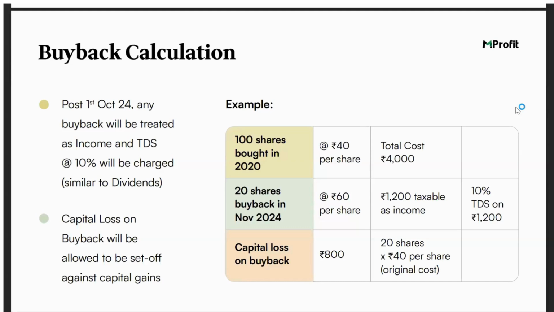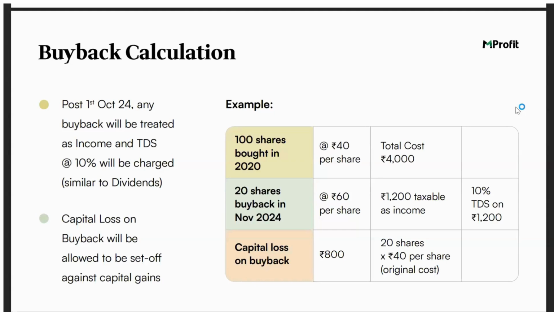So the buyback amount per share multiplied by the number of buyback shares will be added to your total income, and 10% TDS will be deducted. And the original cost of purchase for these buyback shares will be provided to you as a capital loss available for set off as per the income tax provisions relating to carry forward and set off.